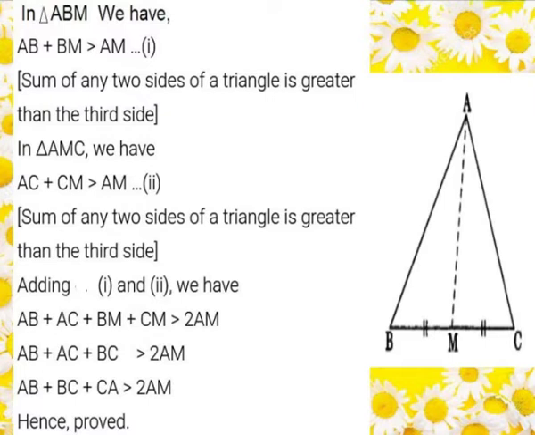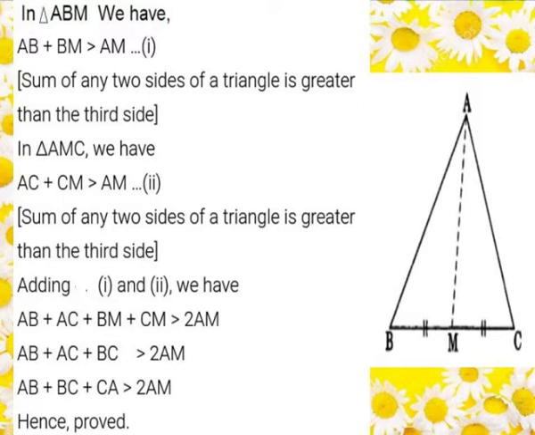Now consider the first triangle ABM, in which AB plus BM are the two sides of a triangle, and that will be greater than the third side AM, since the sum of any two sides of a triangle is greater than the third side. So consider this as the first inequality. Now consider another triangle, triangle AMC. In that we have AC plus CM is greater than AM. Here AC and CM are the two sides of a triangle, and that will be greater than the third side AM, since the sum of any two sides of a triangle is greater than the third side. So consider this as the second inequality.